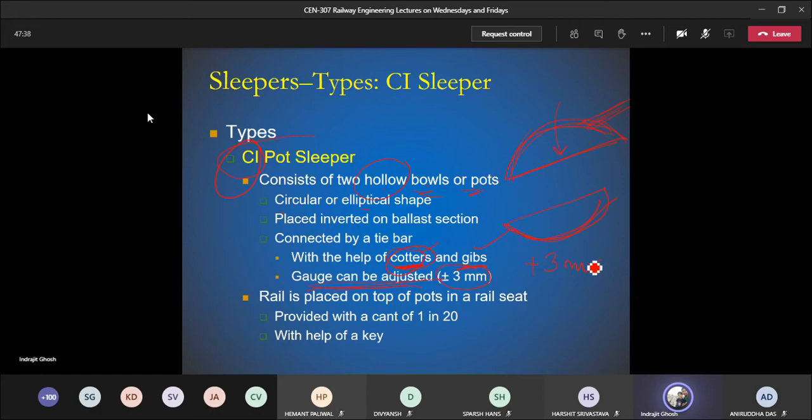So in the case of broad gauge, 1676, we can make it up to 1673 and 1679. If there is some problem, we can go for the adjustment. The rail is placed on top of the pot, so obviously the rail will be somewhere here, provided with a cant of 1 in 20. Here also you need to provide a certain slope with the help of a key. You need to use something in order to fix the rail on top of the pot. Otherwise, there will be no stability.